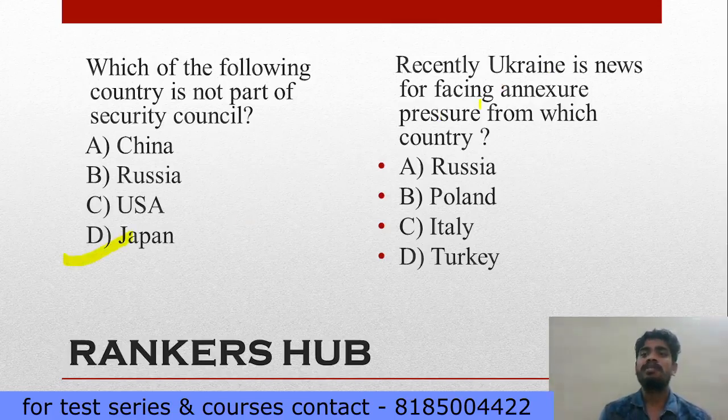Recently, Ukraine is in the news facing annexation pressure from which country? This is a current affairs related question. Your options are A, Russia, B, Poland, C, Italy, and D, Turkey. Your option is A. If you are very thorough with our updates from Telegram, you are easily going to answer this question. If you follow the updates we are giving on Telegram and Instagram, you are able to answer all the current affairs questions. These are all questions which we have taken from recent newspapers.